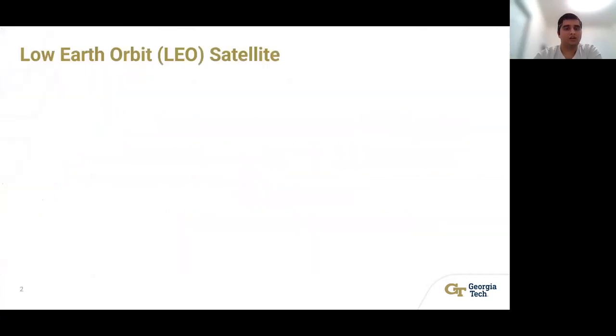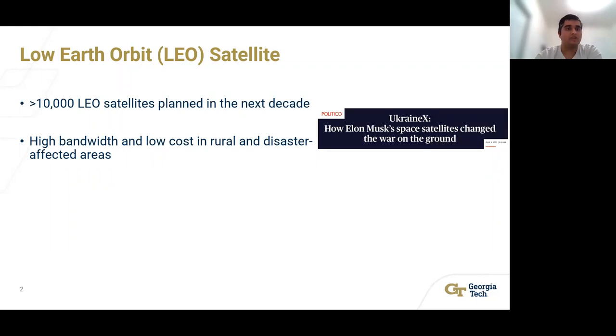I'm certain most of you would have heard about these satellites, especially with Starlink launching over 3,000 satellites in the past few years, with more than 10,000 of them being planned for the next decade. These satellites have shown their ability to provide high bandwidth and low cost internet access in rural and disaster affected areas such as Ukraine, Iran, Florida, and Australia.